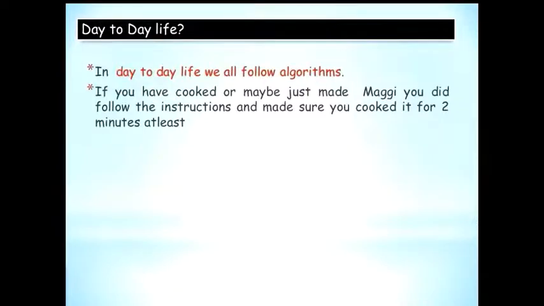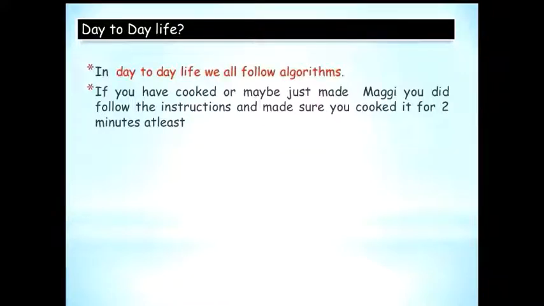In day-to-day life, we all follow algorithms, just that some of them may be computer implementable, some of them may not be computer implementable. But however, you follow a set of instructions to do anything. Now, surely in this lockdown, most of us have at least learned to cook Maggi.